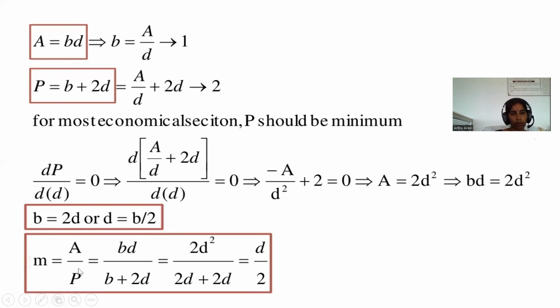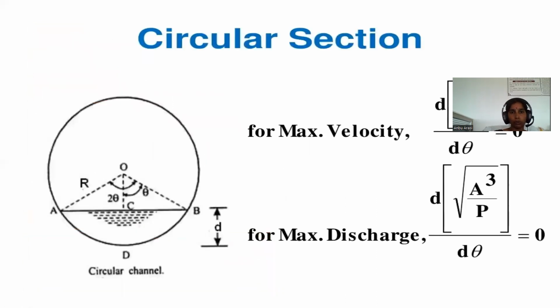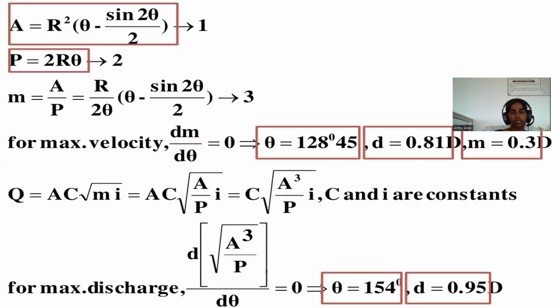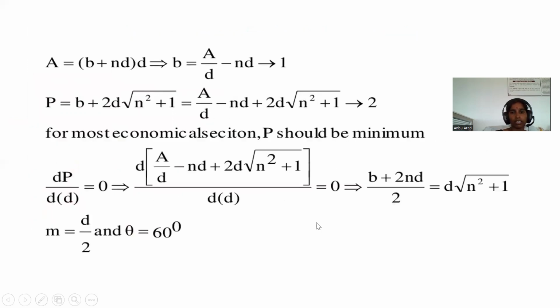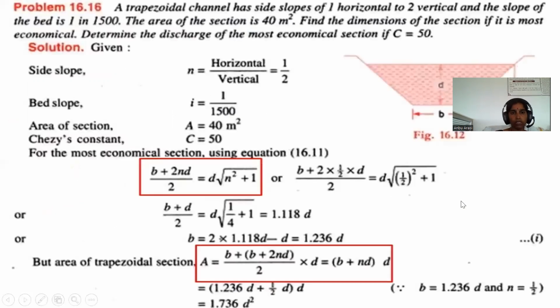And then m is equal to A by P. Here A is equal to B into D, P is equal to B plus 2D, and 2D square is converted into m equal to D by 2. For most economical section, for rectangular section, there are two conditions: one is B is equal to 2D and another one is m equal to D by 2. Next, circular section. Trapezoidal section, the most economical condition is B plus 2nD divided by 2 is equal to D into root of n square plus 1 and m is equal to D by 2.